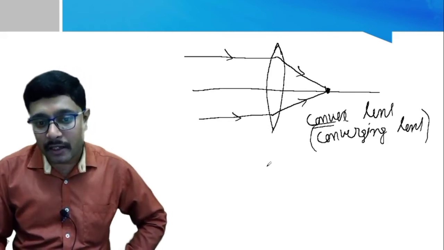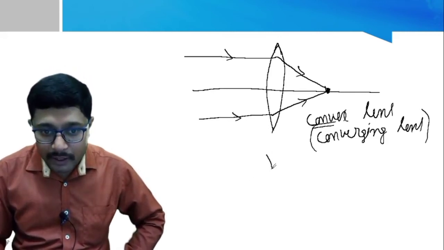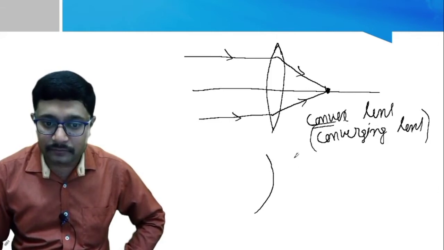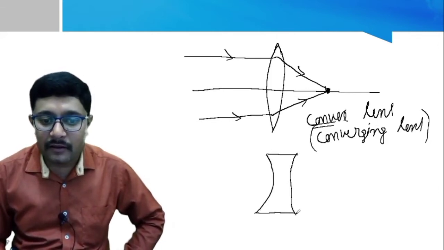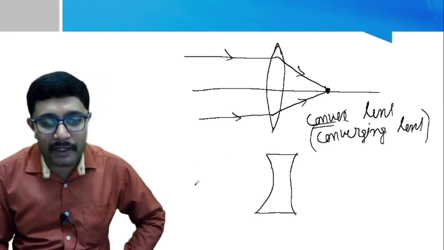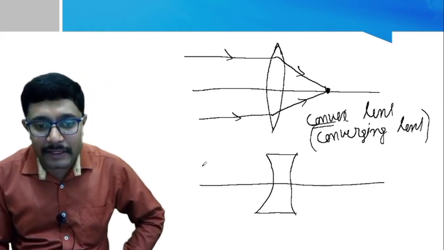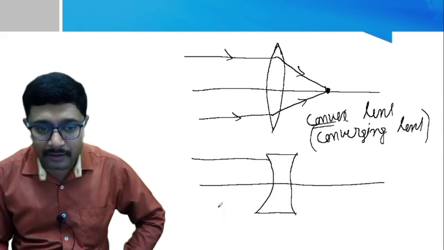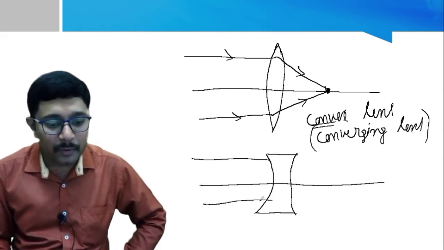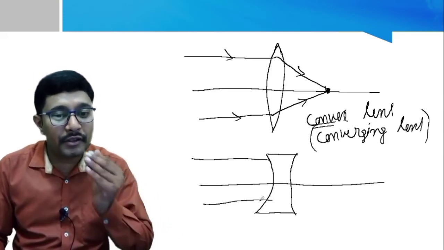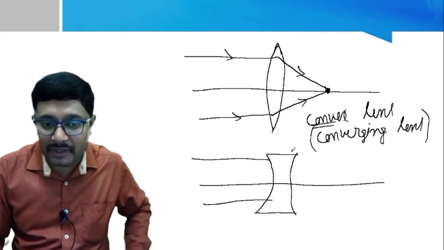And then if you consider a concave lens like this, when the light rays fall on these concave lenses, again they show which property? Same property, that is they show bending of the light ray, that means refraction.